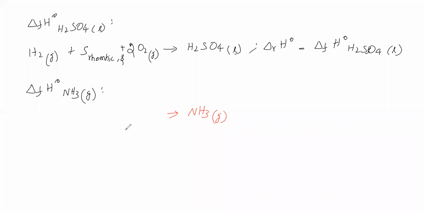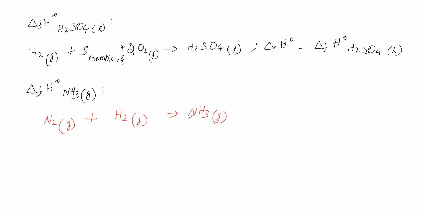Now on the left side we have to write the constituent elements. Here the constituent element is nitrogen. The standard state of nitrogen is N2 gas. Then the constituent element is hydrogen. The standard state of hydrogen is H2 gas. Next we have to balance this equation. How to balance? Here ammonia is formed. Keep ammonia as 1 mole and balance the rest.